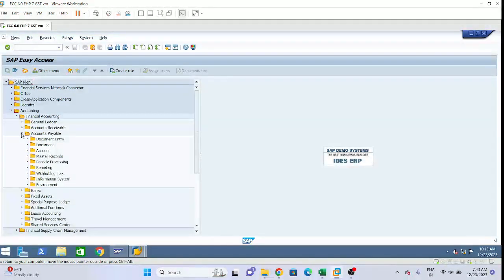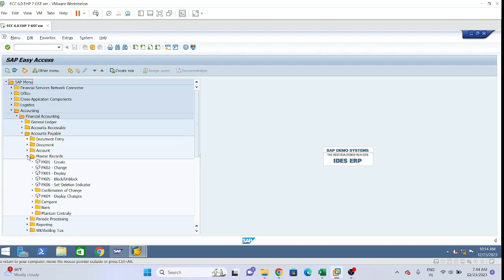The path I'm telling is SAP menu, after that accounting, financial accounting.